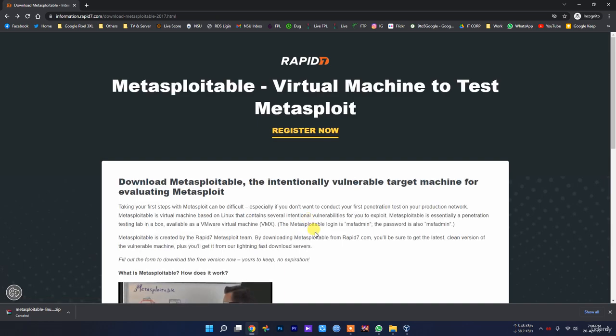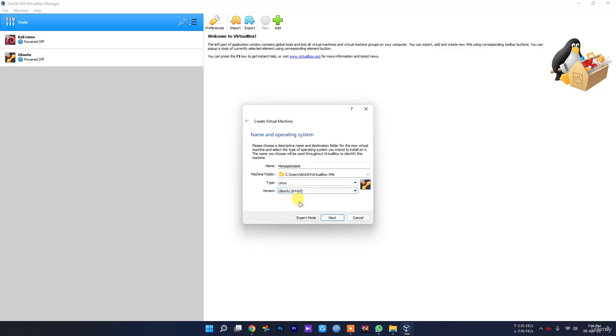As you can see, this is based on Linux. So make sure you select that and select Ubuntu 64-bit. Let's click next, and then they will ask you to select the memory. Make sure you give it at least 2 GB RAM so that it runs smoothly without any errors. If you have more RAM, you can give it more. At least give it 1 GB RAM, and the more you give, the better it will be. So click next.